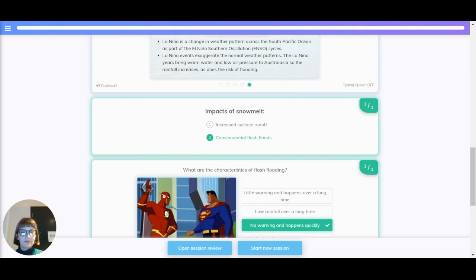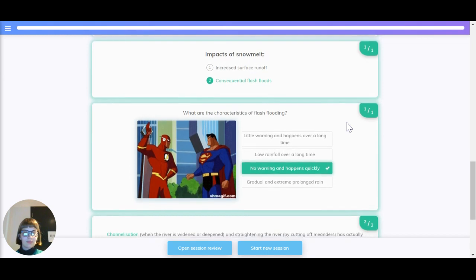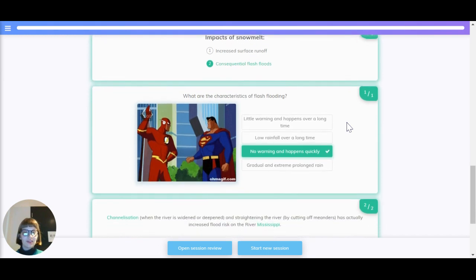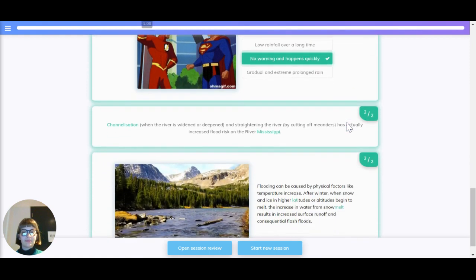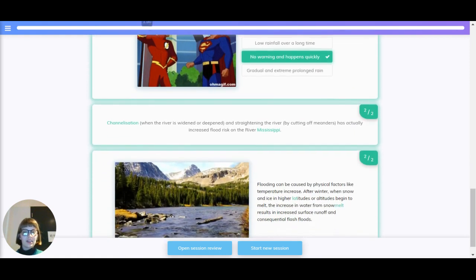What are the impacts of snowmelt? These are increased surface runoff and consequential flash floods. What are the characteristics of flash flooding? They have no warning and happen quickly. Channelization is when the river is widened and deepened, and straightening the river by cutting off meanders has actually increased flood risk on the river Mississippi.